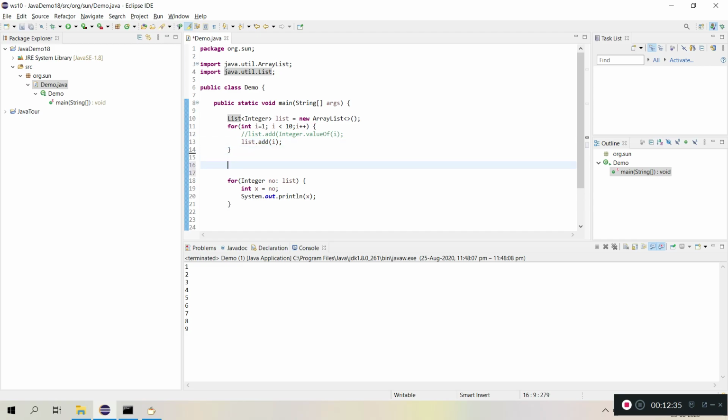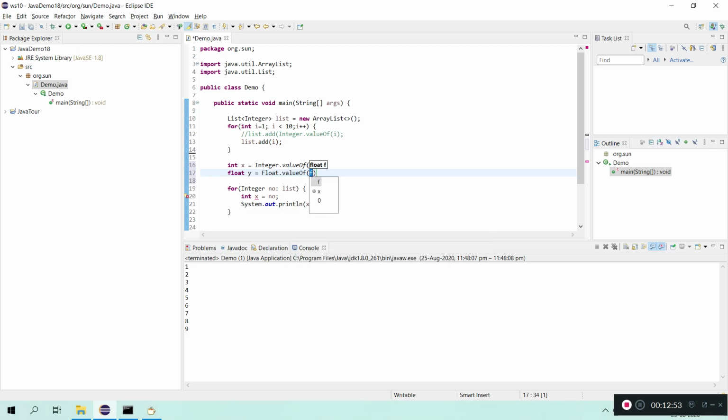We can see int x is Integer.valueOf of something, float y is Float.valueOf of something, double z is Double.valueOf of something.